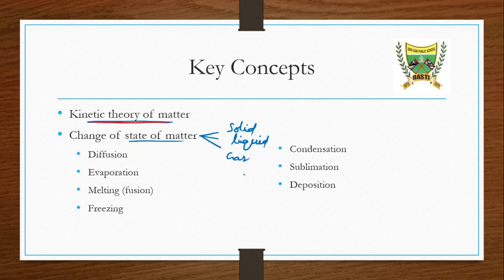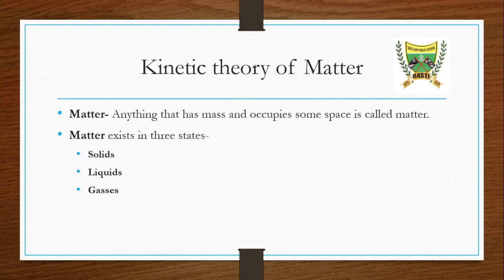Depending on the interchange, we have different processes, such as diffusion, evaporation, melting, freezing, condensation, sublimation and deposition. We will study these seven processes in the upcoming lectures. So let's start with the first topic, the kinetic theory of matter.